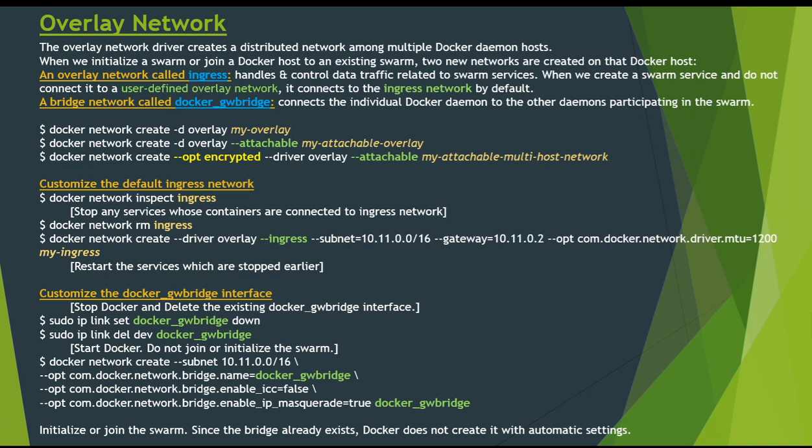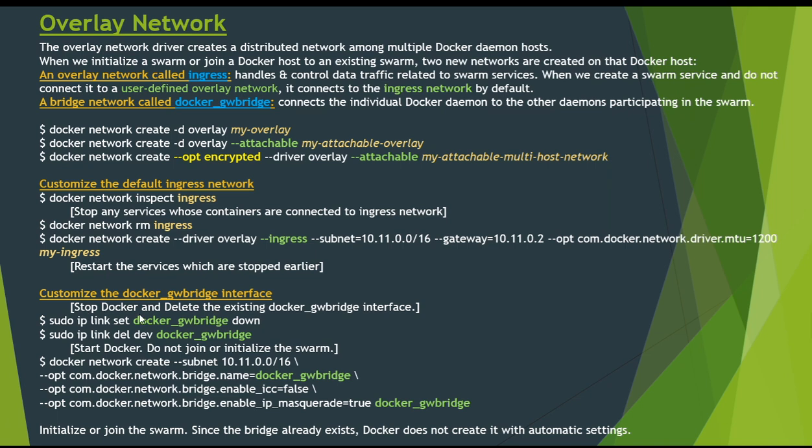Docker creates it automatically when we initialize a swarm or join a Docker host to the swarm, but it is not a Docker device. It exists in the kernel of the Docker host. If we need to customize its settings, these are the steps we have to perform.